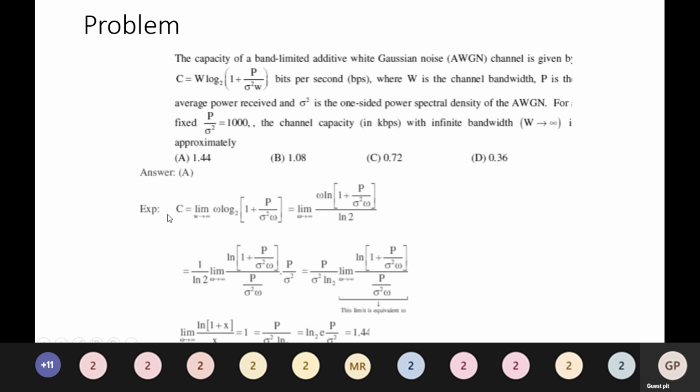So C is equal to limit W tends to infinity, W log base 2 of 1 plus P by sigma square W, which is equal to limit W tends to infinity, W ln of 1 plus P by sigma square W by ln 2, which is equal to 1 by ln 2 limit W tends to infinity ln of 1 plus P by sigma square W by P by sigma square W, times P by sigma square.